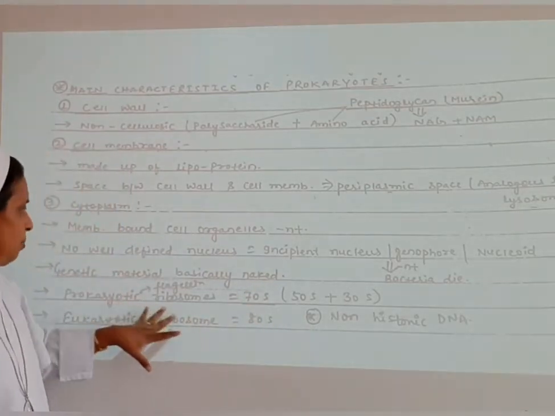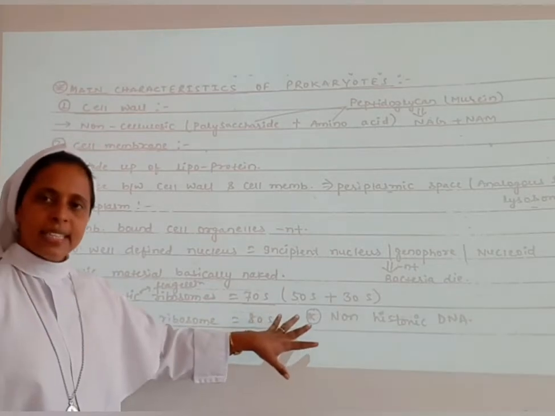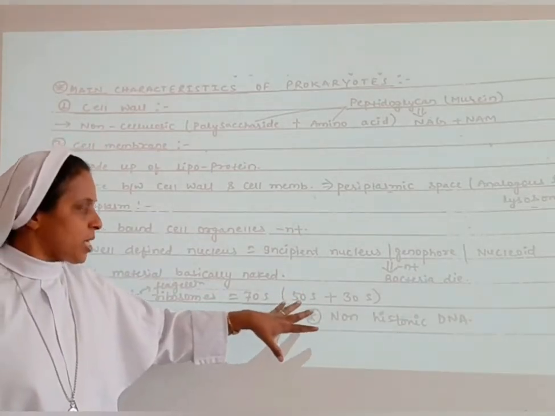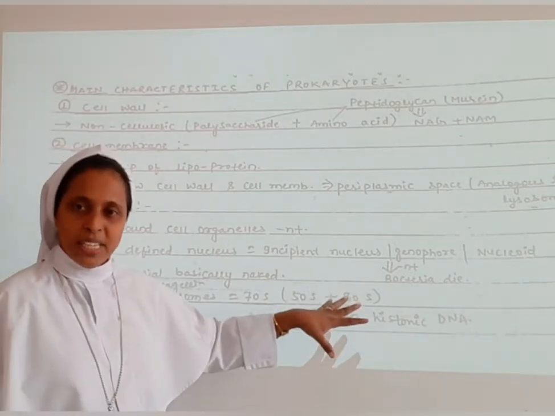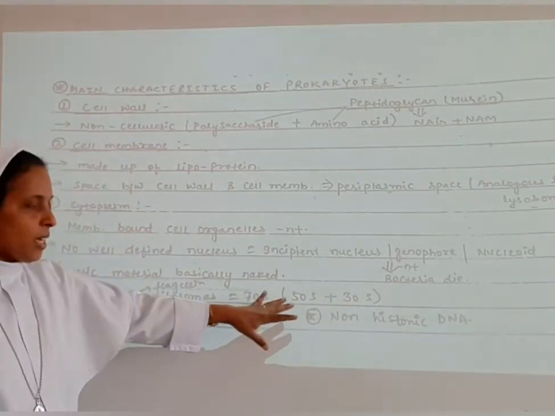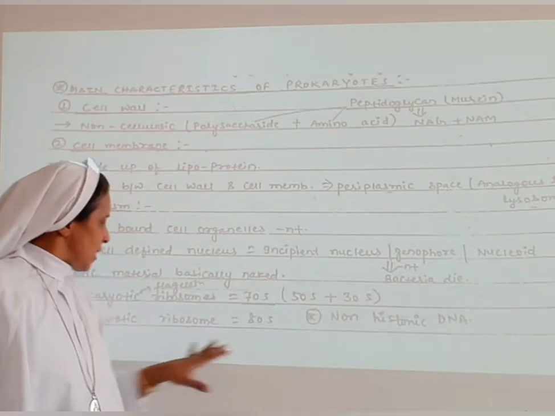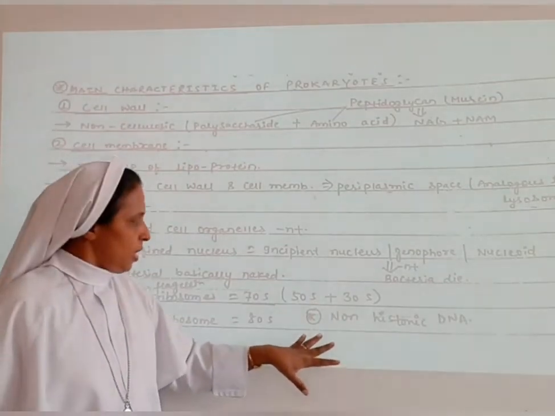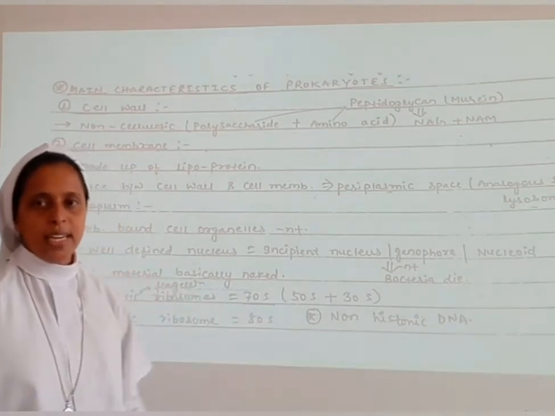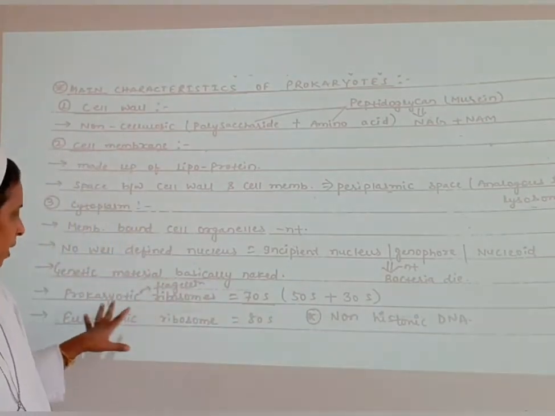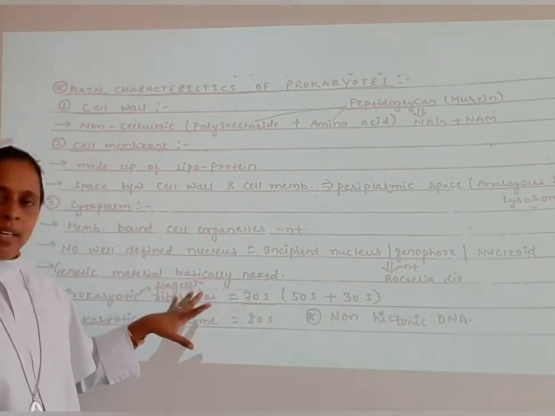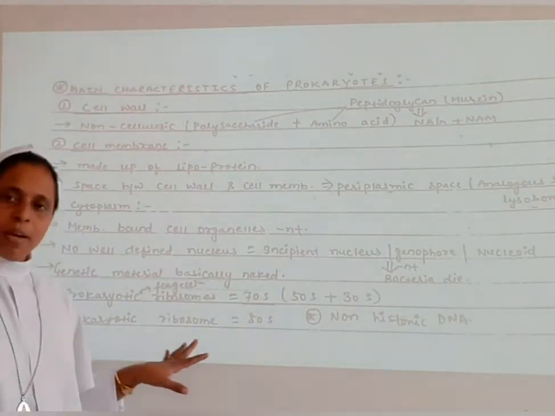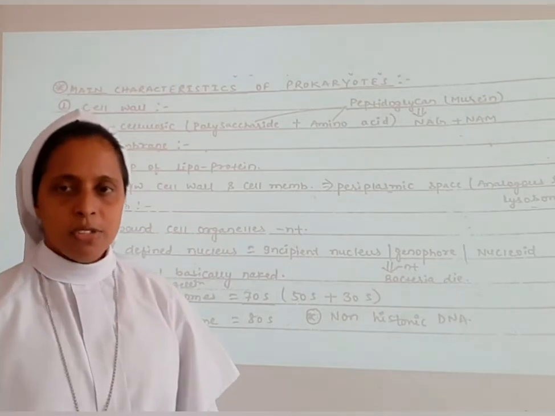Prokaryote ribosomes consist of 70 S. As I have told you, it's Svedberg, the sedimentation coefficient, which is a unit. So 70 S means 50 S plus 30 S. Eukaryotic ribosomes are 80 S. Then non-histonic DNA. Prokaryotic flagella are composed of flagellin, and eukaryotic ones are composed of tubulin. You have to remember that.